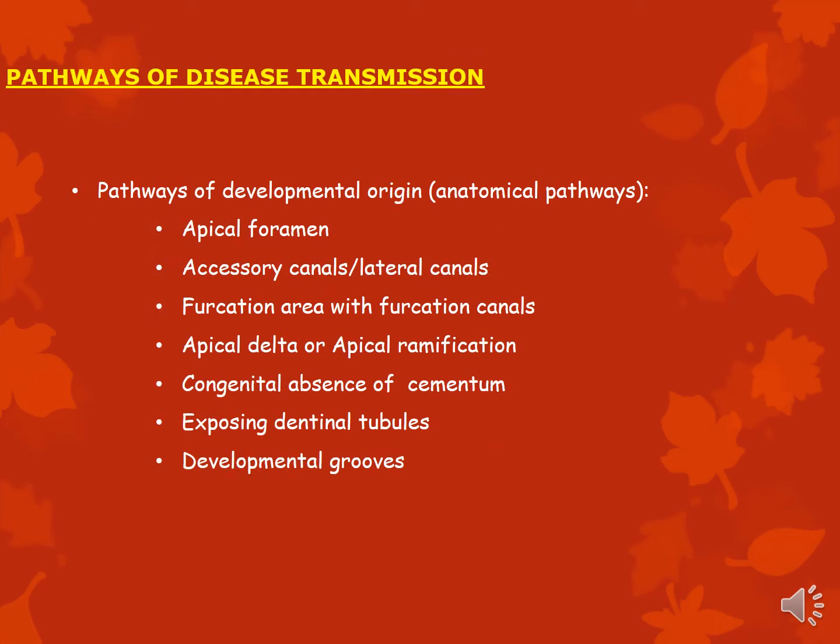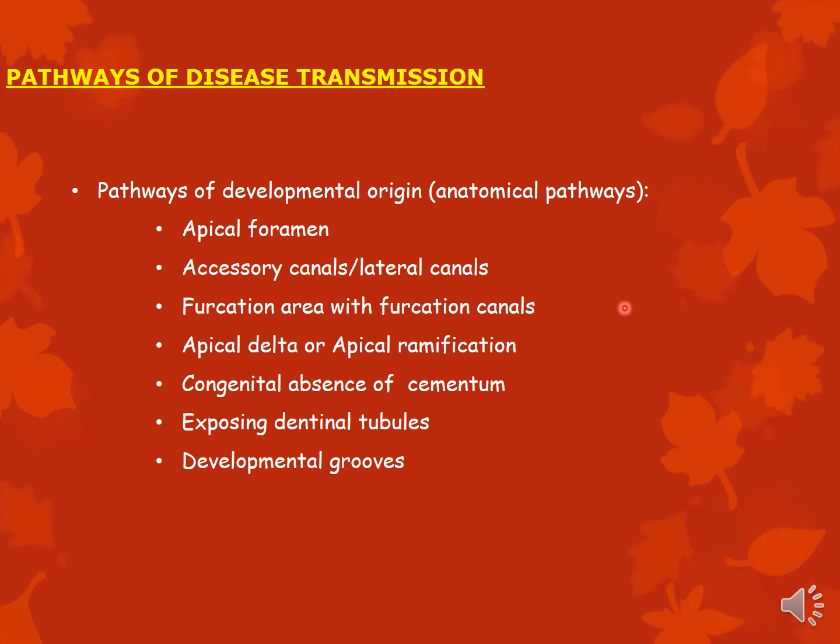So what are the pathways of transmission? The pathways are the apical foramen, where the nerves and blood vessels enter the pulp chamber and which communicates with the periodontal ligament, and the accessory and lateral canals. These are extra canals branching out of the main root canal, and they are most often found in furcation areas and in the apical third of the root.